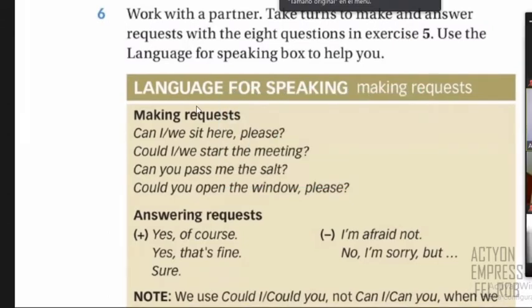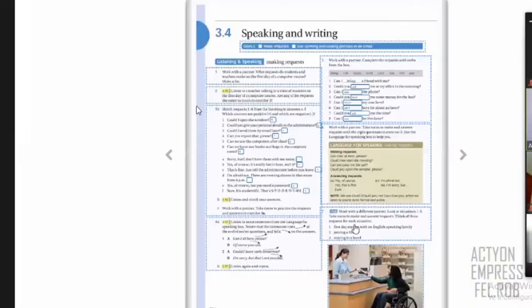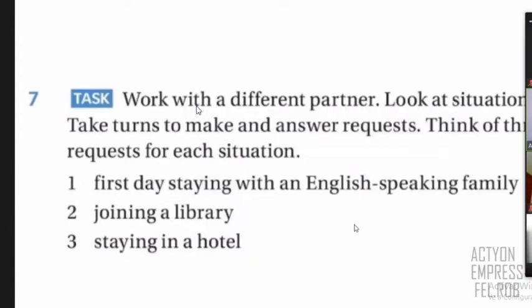Okay, class, so let's see. Again, you have these two options, right? It's simple. You have to ask three requests, three questions using can or could to ask for information, for permission, or for a favor. And you have only these two options, right? We had joining a library, or the second option is staying in a hotel. So now I need volunteers, some participation, to tell me your short conversation with your requests. Let me check. Any volunteers to start?